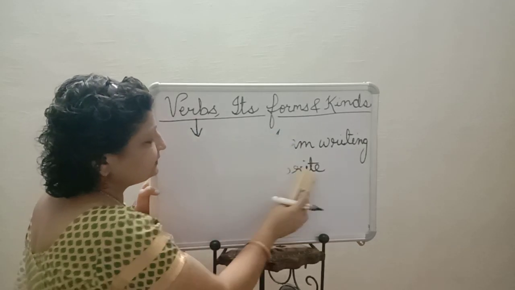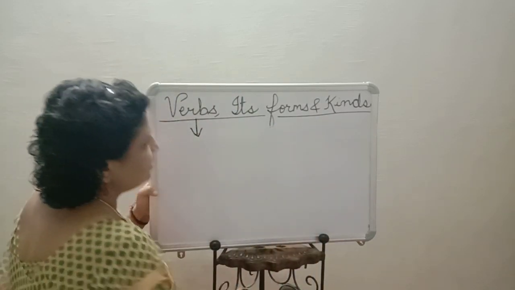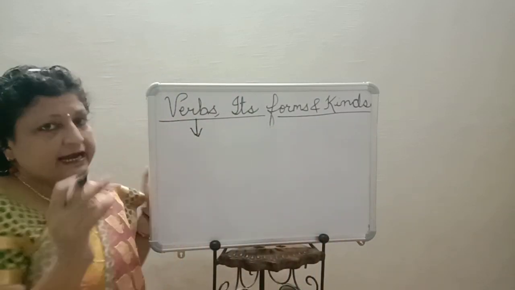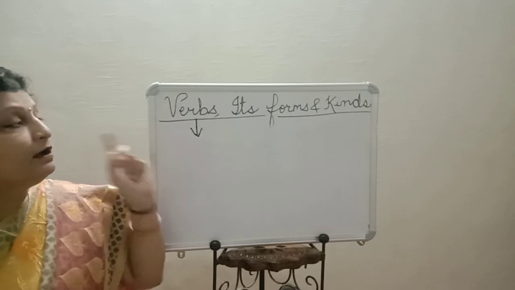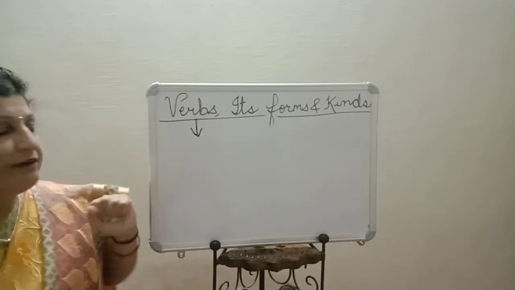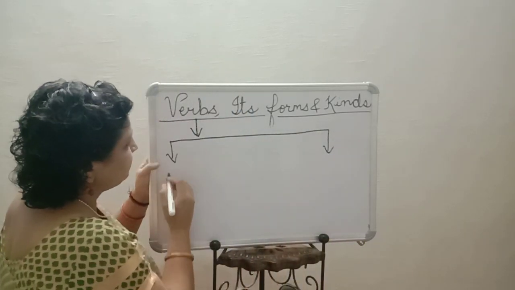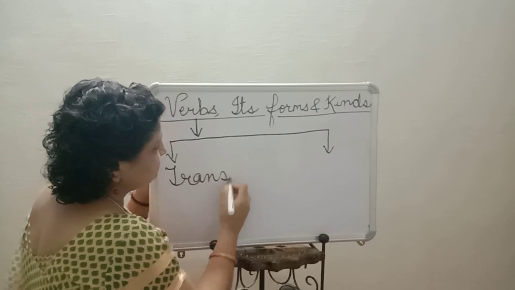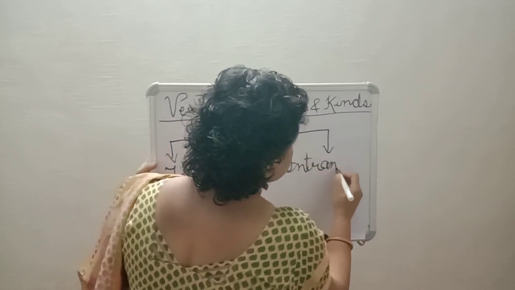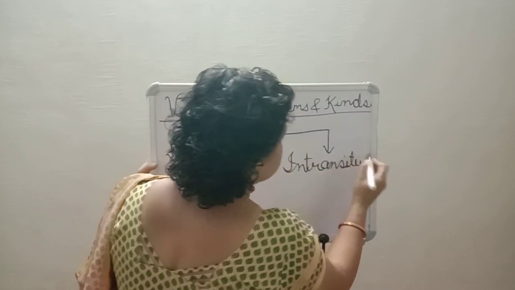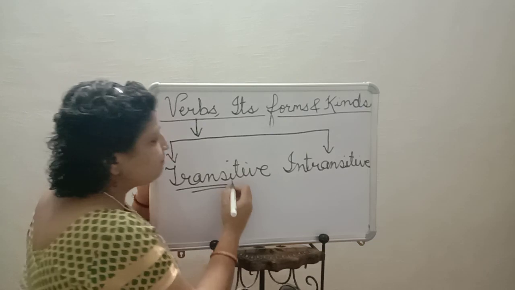Now, the next thing is, I told you that I will be telling about all the forms of write. I will be telling you later on. First, let me tell you about the transitive verb and intransitive verb. Now, there are two kinds of verb: transitive and intransitive. Now, transitive. What does transitive mean? Transitive means passing over.